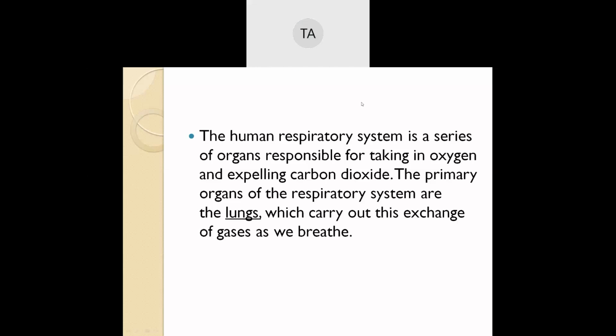So human respiratory system means what? Respiration. Respiration means taking in oxygen and breathing out carbon dioxide. There is exchange of gas. You breathe every day, every moment. Even now you are breathing. So that one is known as respiration.